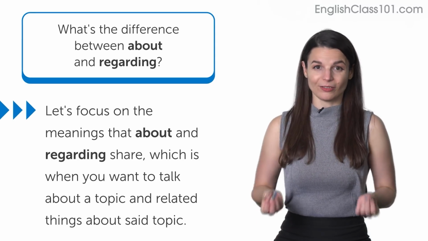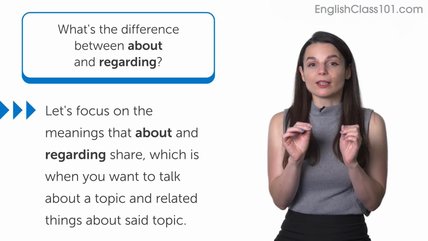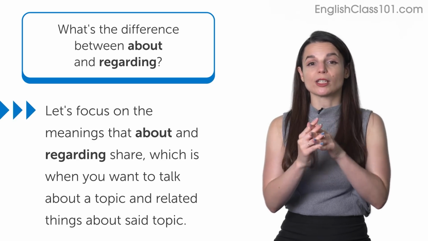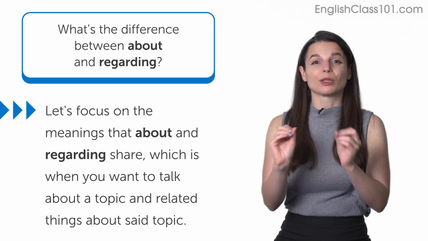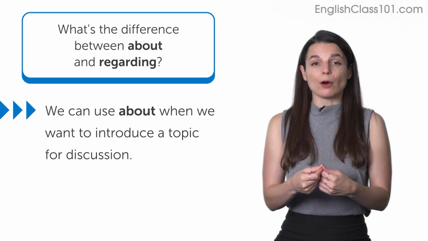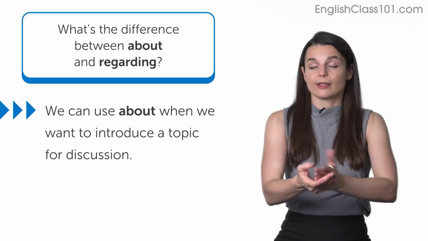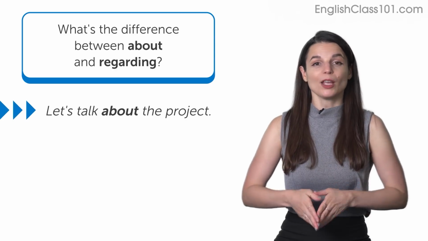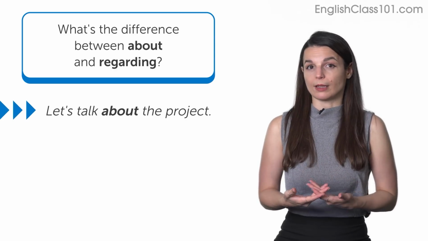About has a lot of different uses, so I want to focus on the use that about and regarding share, which is when you want to talk about a topic and things related to that topic. So for example, we can use about when we want to introduce a topic for discussion. Like, let's talk about the project, right? We can start a discussion with something like that.